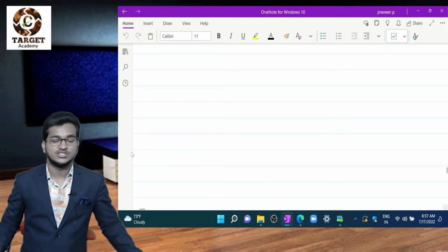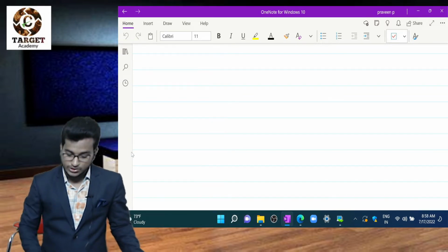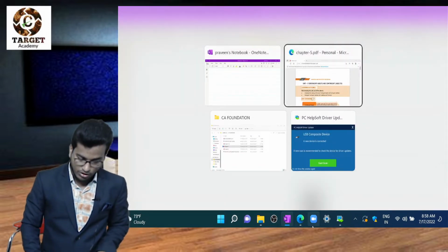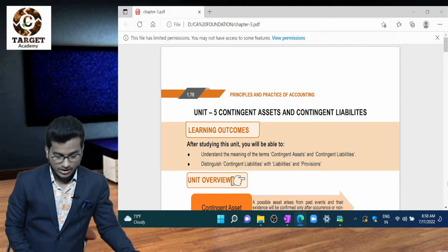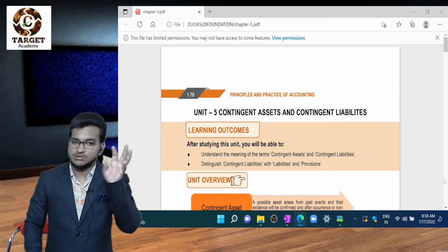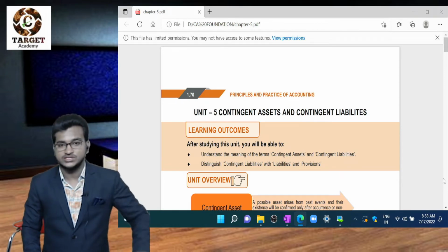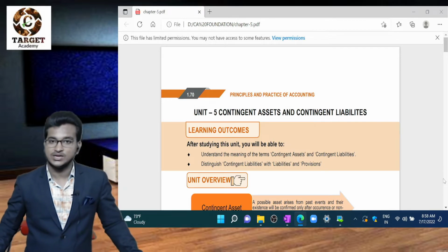Till now, we discussed some of the basics of accounting. Now, I'll start a new chapter as per your ICAI board material, Unit 5 in chapter number 1. The last 4 units are completed, but there are still some pending concepts. We'll discuss them at the end of this chapter 1.